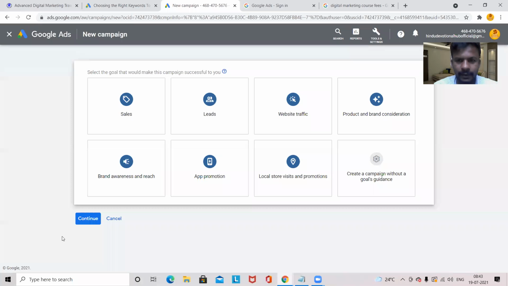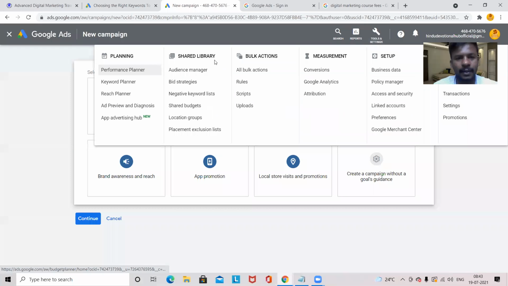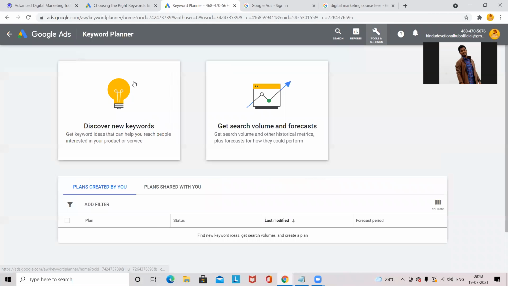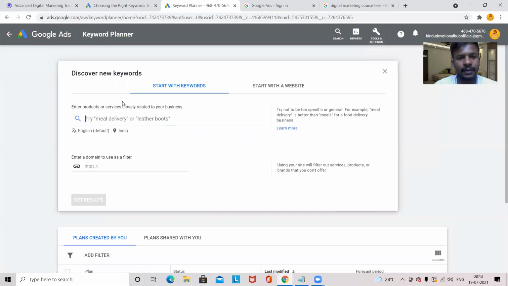If you're not landing, then go with tools. In the top you'll have an option called Tools. Here you can see tools and settings. So go here. Under planning, we have Keyword Planner. Go with this Keyword Planner. Again you'll be coming to the Keyword Planner tool. Go with Discover Keywords, then simply enter what keywords you want and do the research.